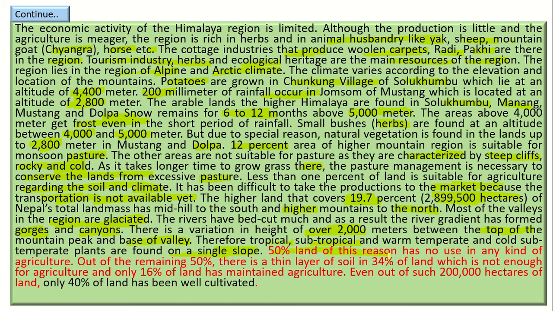50% of the region has no use for any kind of agriculture. Out of the remaining 50%, there is a thin layer of soil in 34% of the land which is not enough for agriculture, and only 60% of the land maintains agriculture. Even out of such 20 lakh hectares of land, only 40% of the land has been well cultivated.